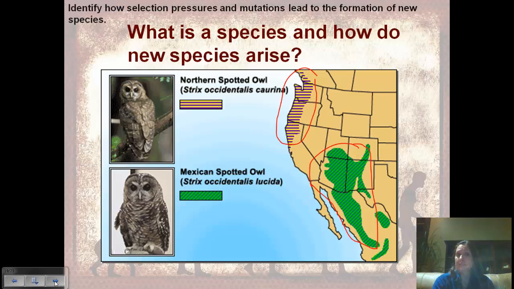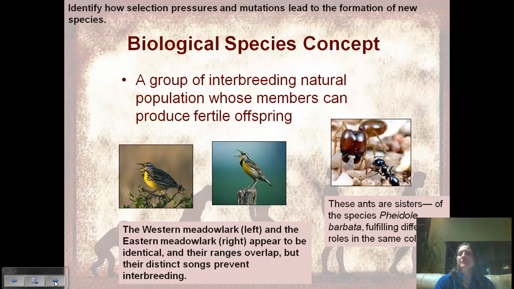These are different species, and we're going to look at how we know they're different species and how they ended up being two different species. So first, there's lots of different definitions for a species. We're going to use the biological species concept. The biological species concept tells us that a species is a group of organisms, a population, that can interbreed naturally, not through something like a liger, where we take a lion and a tiger that would never mate in a natural environment. So we're not including those. So in natural conditions, and their members produce fertile offspring.